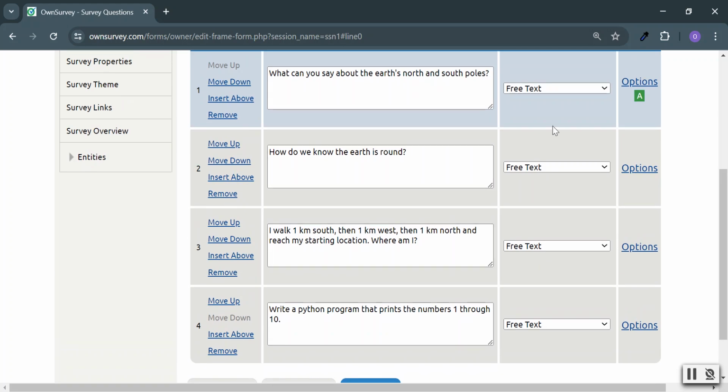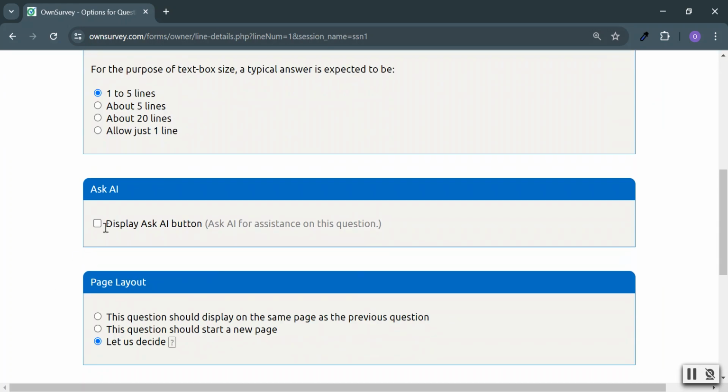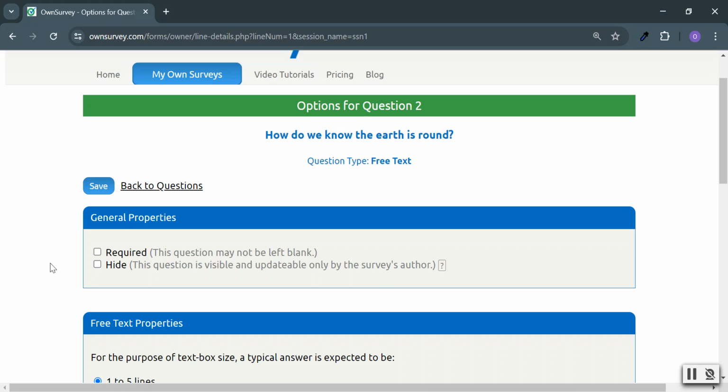It does make sense not to do it for all of them, because maybe you'd like a certain question where the student really needs to show his own work without asking AI. So maybe the first couple of questions would be Ask AI and the rest not. For the purpose of this example, I'm going to click on all of them.